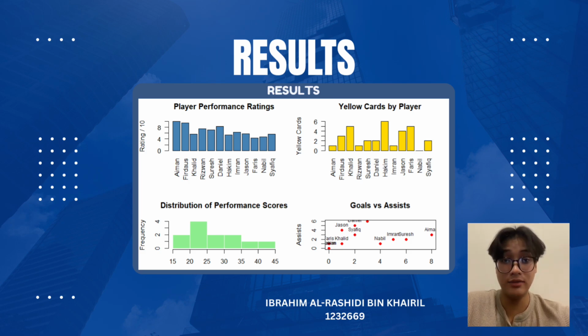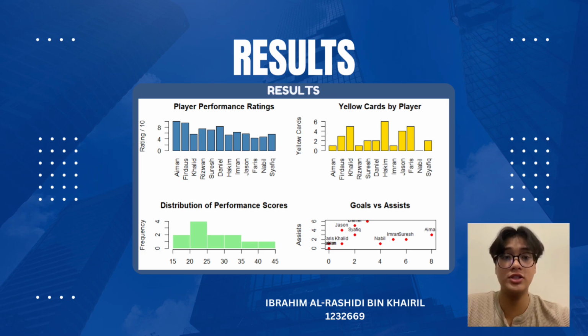Finally, the last graph is the scatter plot that compares goals and assists for each player. Each point represents one player, and as you can see, players in the upper right area contribute both more goals and assists, making them more important attacking players. For example, Aiman scored the highest number of goals while also providing several assists, demonstrating a strong attacking contribution. Meanwhile, players closer to the bottom left contributed fewer goals and assists.